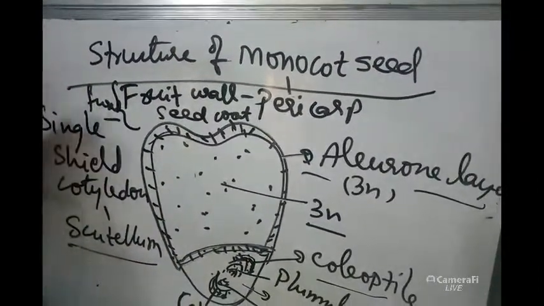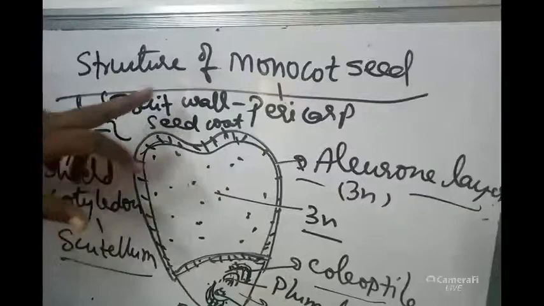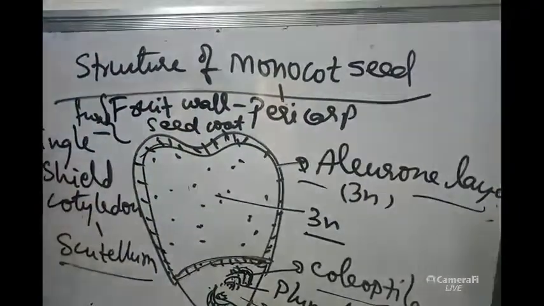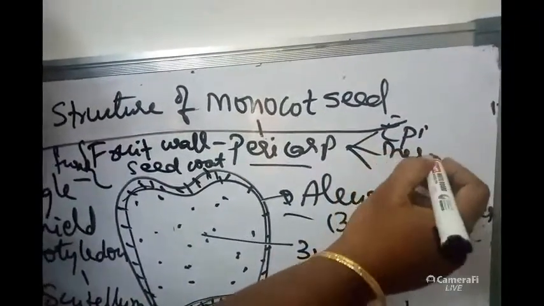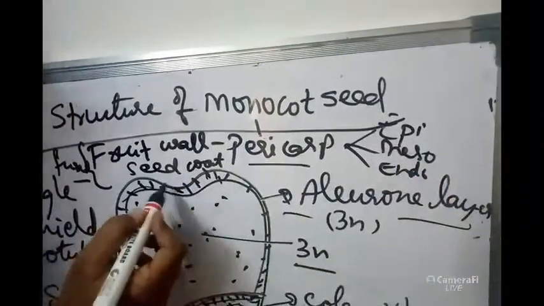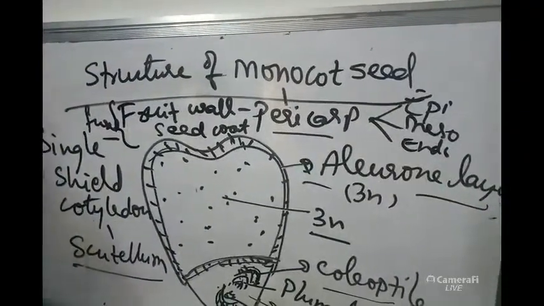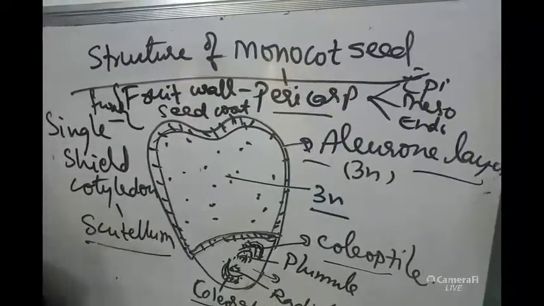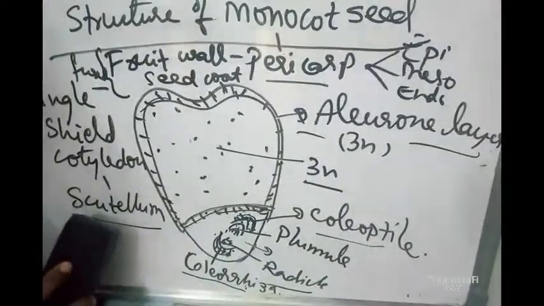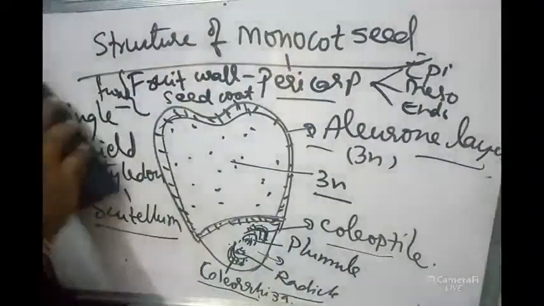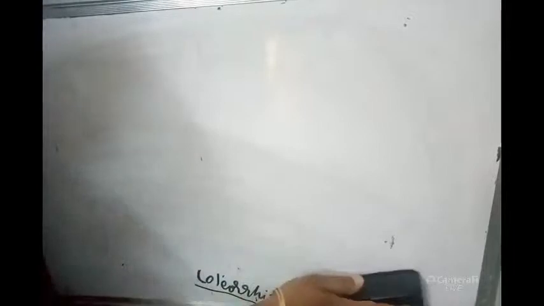We will see this type of fruit, caryopsis fruit, in all cereals. In the caryopsis fruit, the basic character is that the fruit wall, pericarp, and seed coat are fused. I think you know the pericarp will have three layers: epicarp, mesocarp, and endocarp. All these three will be fused together with the seed coat. So that is about monocotyledonous seed structure. Very important characters to be remembered: what is coleoptile, what is coleorhiza, what is plumule, what is radicle, what is scutellum, what is aleurone layer. Those are the important structures present in the monocotyledonous seed.